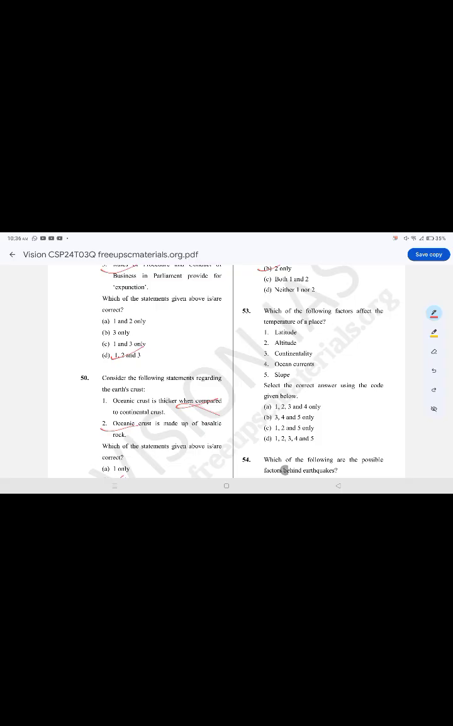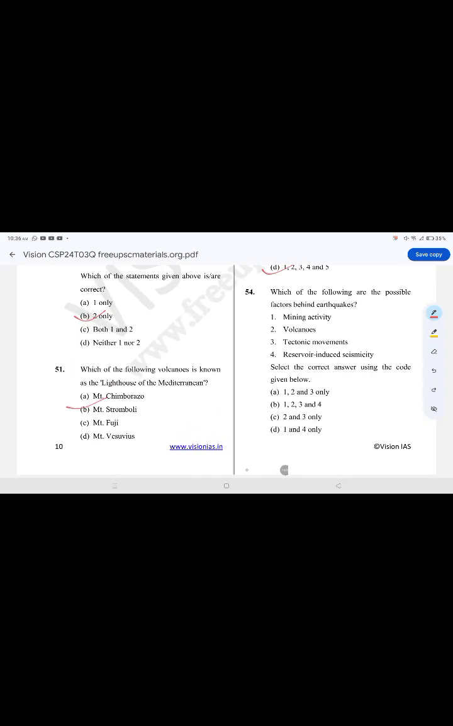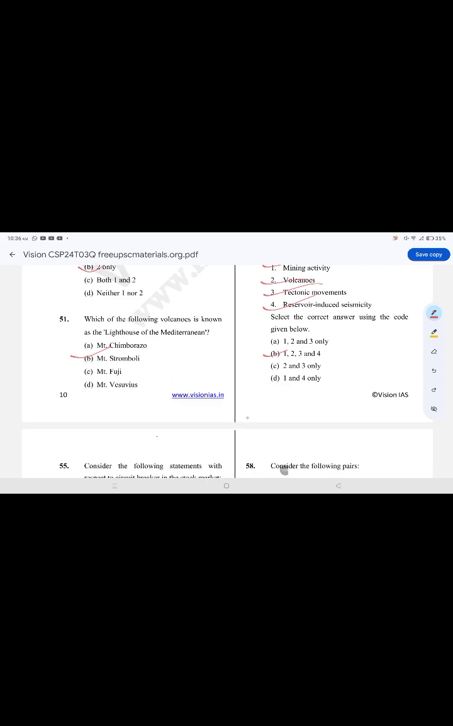Which of the following factors affect the temperature of a place? The correct option is option D, 1, 2, 3, 4, 5. Latitude, altitude, continentality, ocean currents, slope. Which of the following are the possible factors behind earthquakes? The correct option is option B, 1, 2, 3, 4. Mining activity, volcanoes, tectonic movements, reservoir induced seismicity.